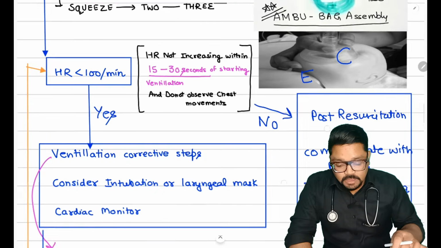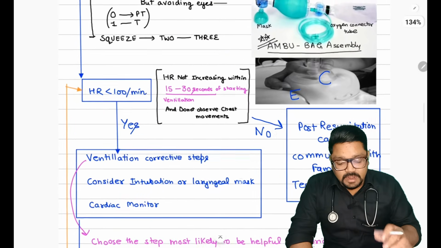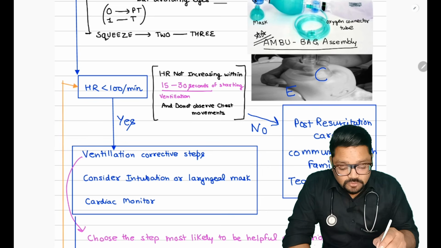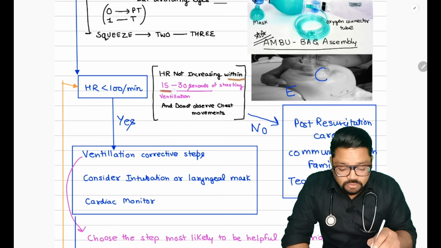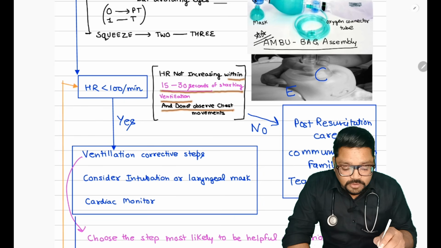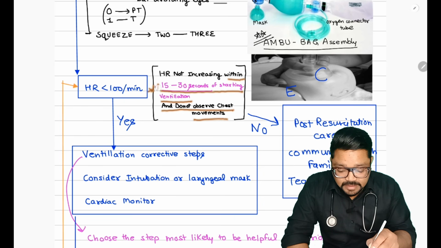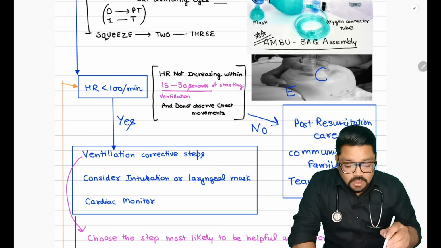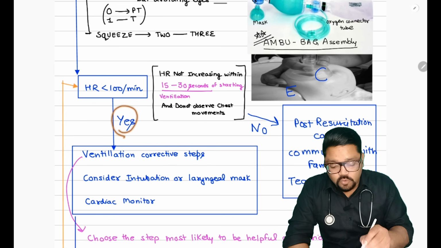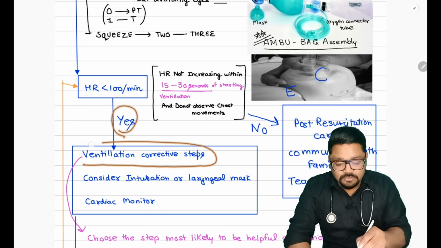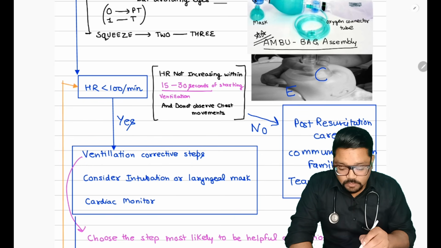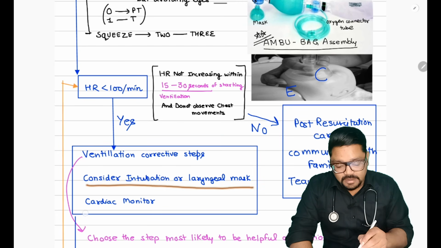Now if after giving ventilation the heart rate is still less than 100, then what are we going to do? If the heart rate is not increasing within 15 to 30 seconds of starting ventilation, and you do not observe chest movement, this is a change, they have given the time frame also. If it is like that, then we are going to start the ventilation corrective steps. They have also updated it. And we are going to consider intubation or laryngeal mask and a cardiac monitor.